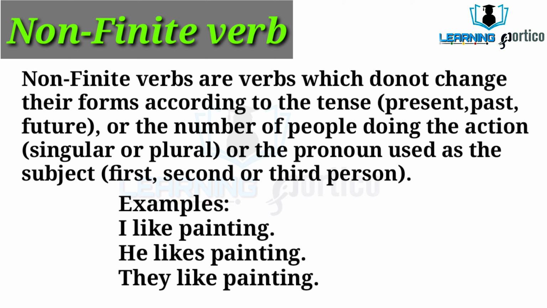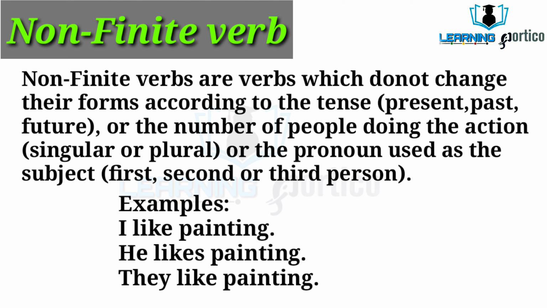Let us understand through example. I like painting. He likes painting. They like painting. In these three sentences, in the first one, first person singular number I takes the verb painting. In the second sentence, third person singular number takes the verb painting.